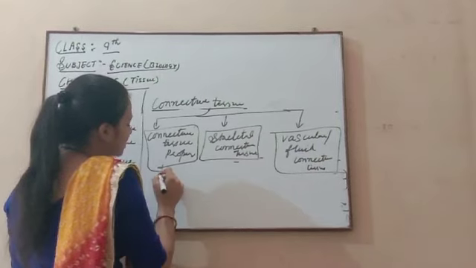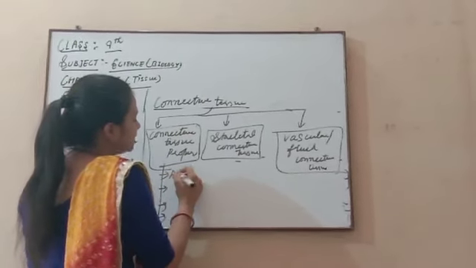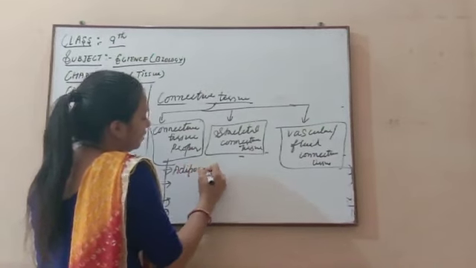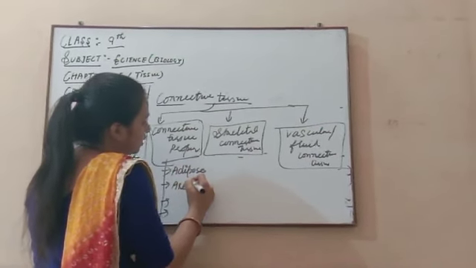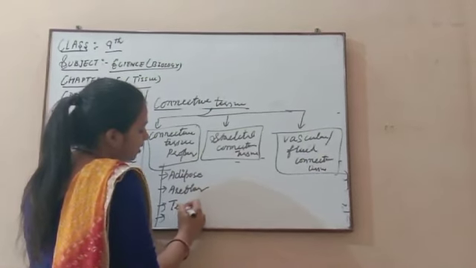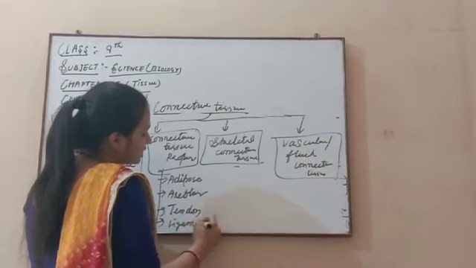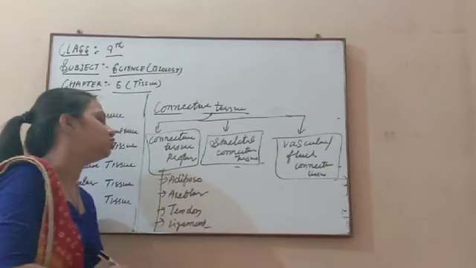First one we discuss is the connective tissue proper. These are of four main types. First one is your adipose connective tissue. Second one is your areolar connective tissue. Third one is your tendon and fourth one is your ligament. Now one by one we discuss, first about the connective tissue proper.